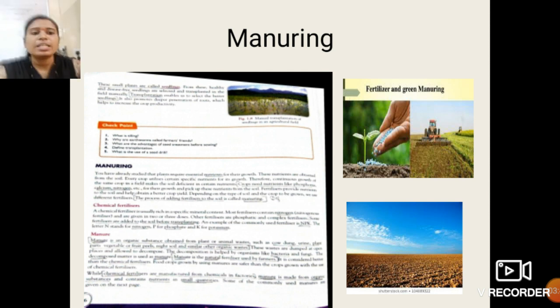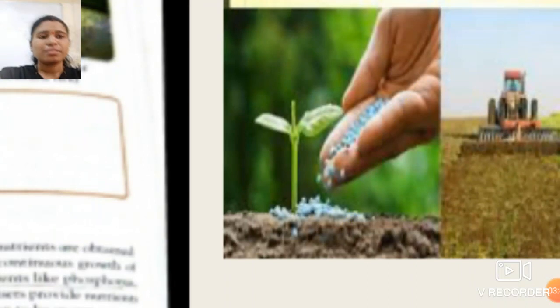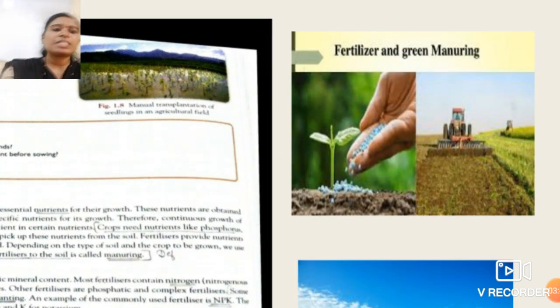See students, here is the picture. First, see over here. It is the picture where one person is adding fertilizer or manure to the crop. Actually, this is not the proper method to add these fertilizers, but see how it is being added.